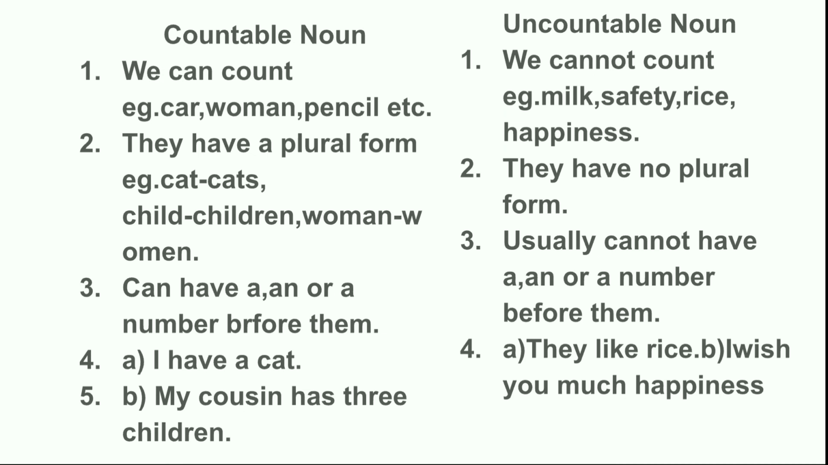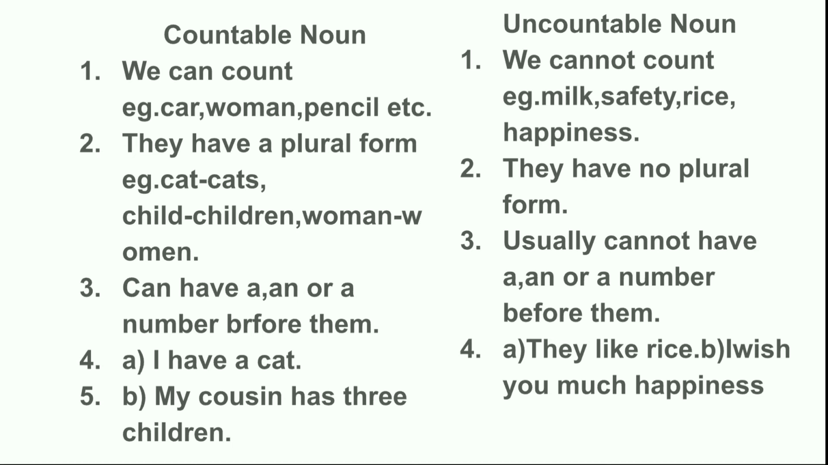Now I move towards another type of noun, and that is called the countable noun and uncountable noun. Number 1, in countable noun we can count things, like, for example, we can count car, women, pencil, etc. Whereas uncountable noun we cannot count, like for example, milk, safety, rice, happiness. Can you count these, children? No, it is not possible to count them.